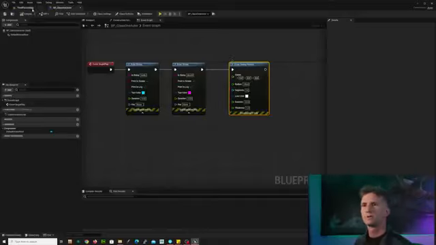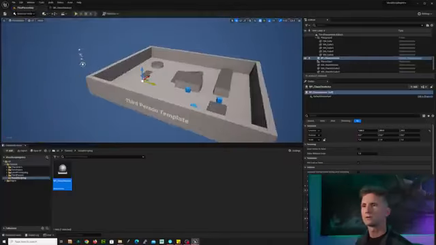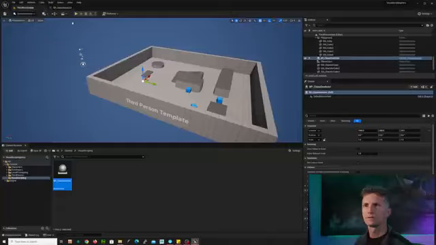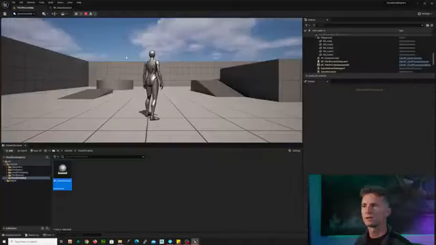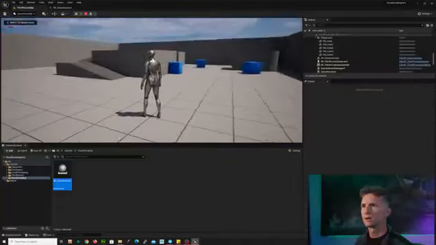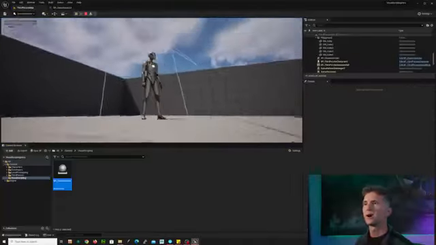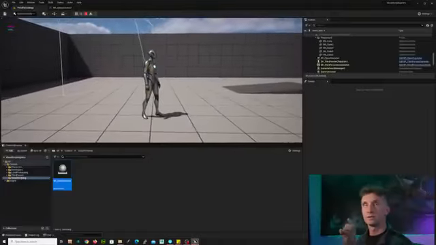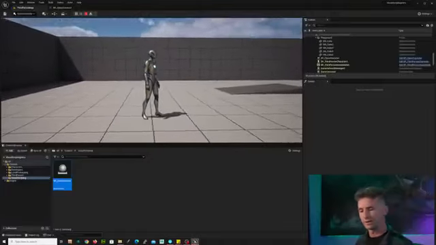Where is 0, 0 on our map? Let's make the radius bigger. See if we can find this sphere. Compile and save. And play. I do not see it. Ah, here it is. It's behind us. I didn't notice it was behind us. So it looks like the 0 point on our map is behind us.